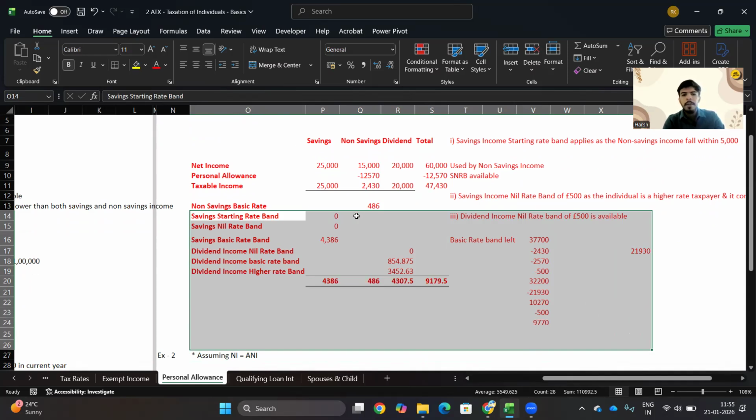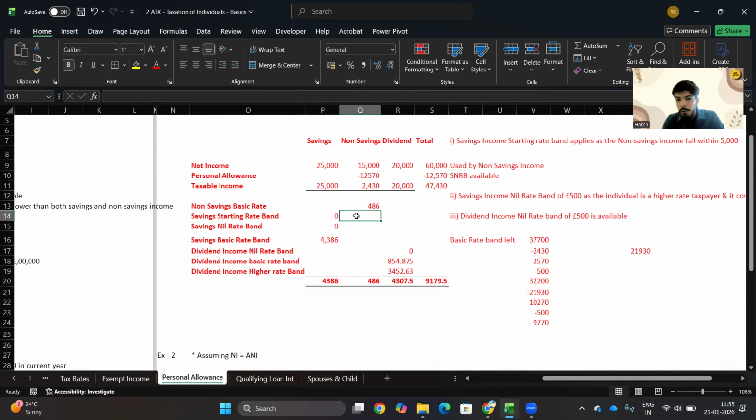Then we have savings income starting rate band of what amount? Here, on the right, I have mentioned the total basic rate band available to us. It is £37,700, out of which £2,430 is consumed by non-savings income, as we discussed in the previous video. Then what is left is £5,000 less £2,430, so £2,570. The £2,430 would be totally removed because we have already calculated tax on it.